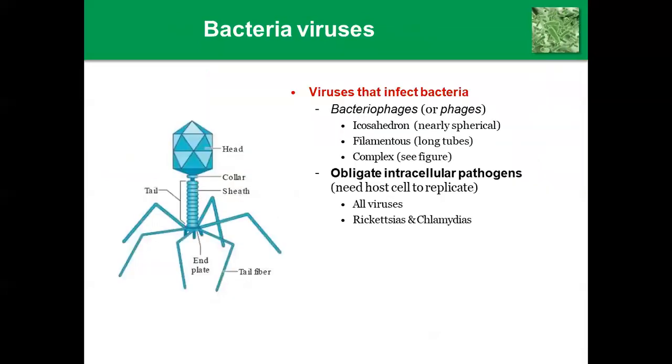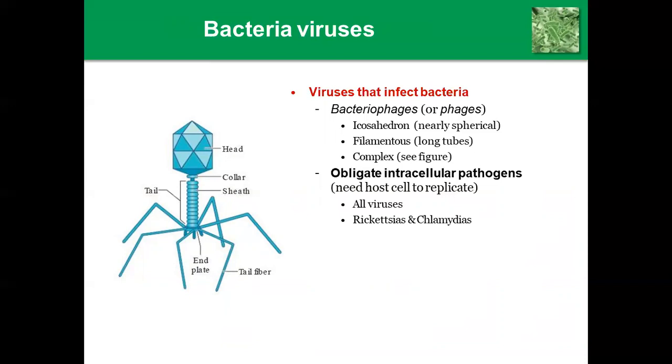Next, bacterial viruses, or we can say bacteriophages. This category is viruses that infect bacteria, that is, bacteriophages or phages. Here you can see icosahedron, a nearly 20-sided spherical shape, then filamentous long tubes, then the complex type having all the structures.